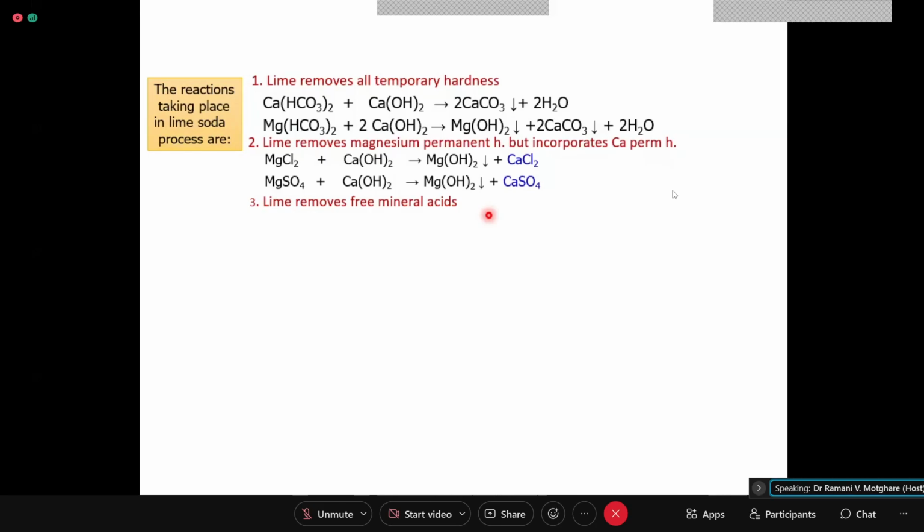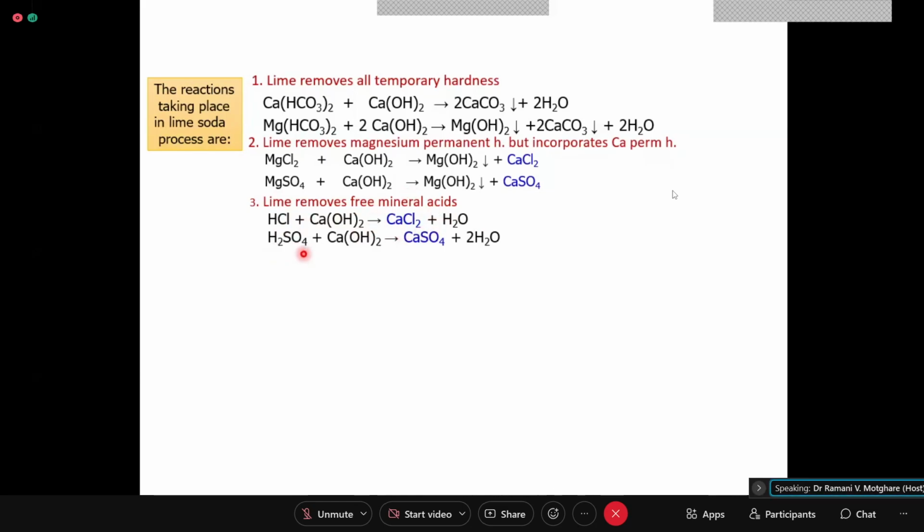Okay, then lime removes free mineral acids. Now, what are the free mineral acids? Free mineral acids are HCl and H2SO4, some more may be there. So that will also be removed. Now, what is the reaction? If HCl is there, lime will remove it, forming calcium chloride and H2O. The H plus, the most corrosive H plus, is removed from water but has incorporated calcium chloride.